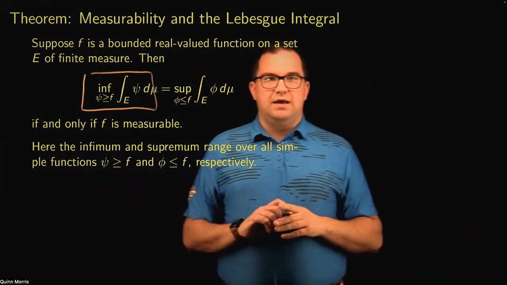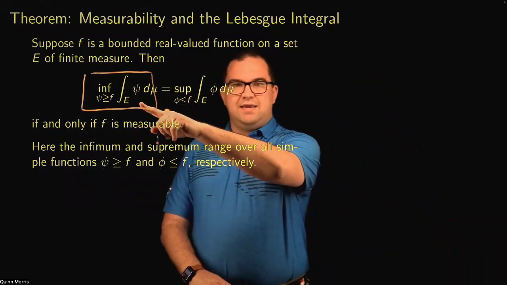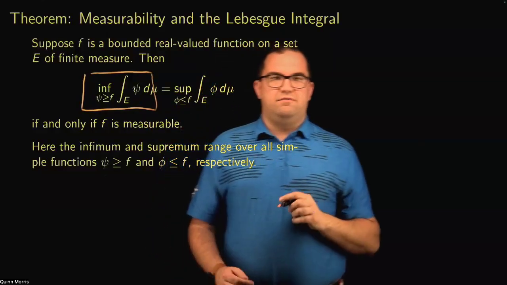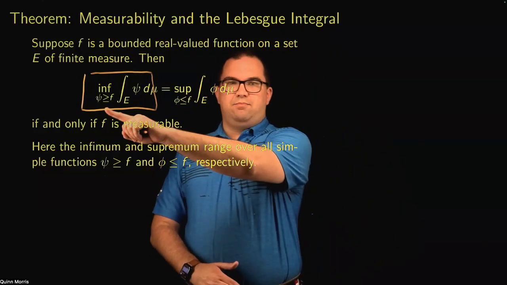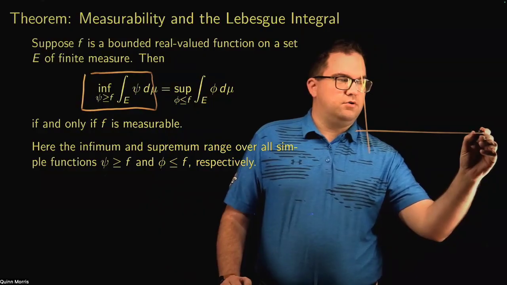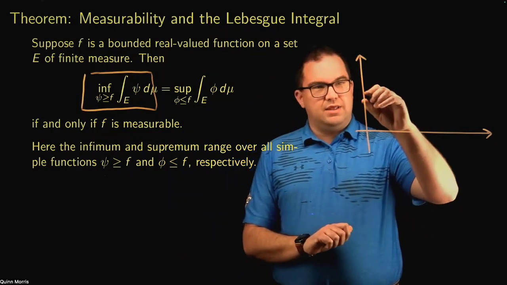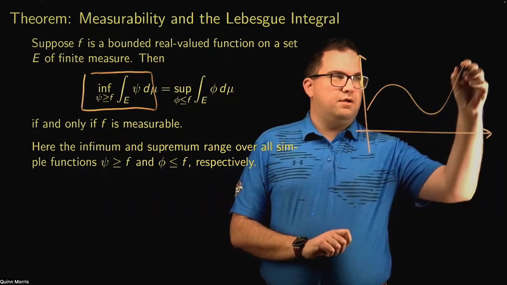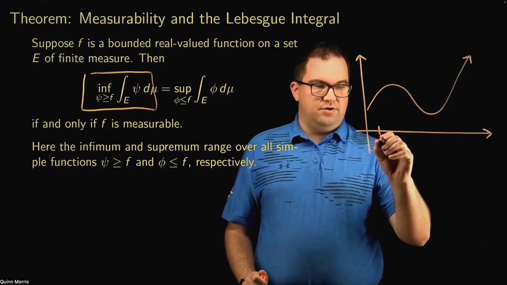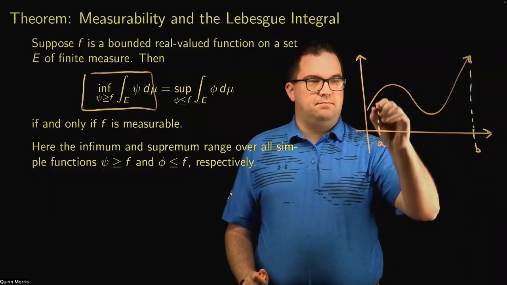If I think about this infimum quantity, what is this really getting at? So I'm taking all of these integrals. I'm taking the Lebesgue integral over the set E of this function psi, but psi is a simple function that is greater than or equal to some function f. Okay, so you can imagine that I have some function f, maybe it looks like this, and I have a set E. Just to make my life a little easy here, E need not be an interval, but let's think of it as some interval AB.